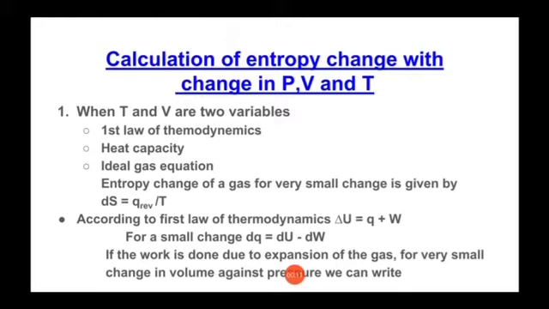So students, here there are two different kinds of theories. First one, when temperature and volume are two variables, and there is a second theory when temperature and pressure, instead of volume it's pressure, are two variables. Means this theory is divided into two different parts. First part is when temperature and volume are two variables, and to understand this theory, these 3 points are very, very important. There is first law of thermodynamics, heat capacity and ideal gas equation.